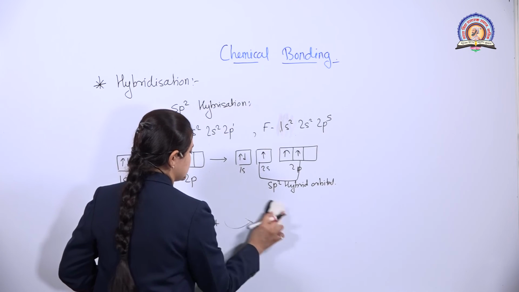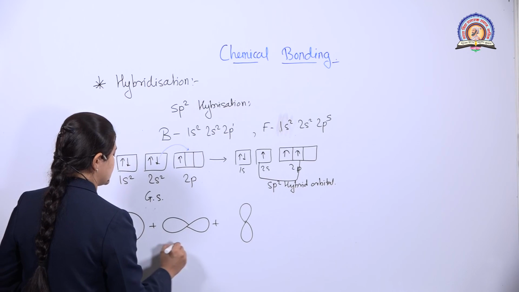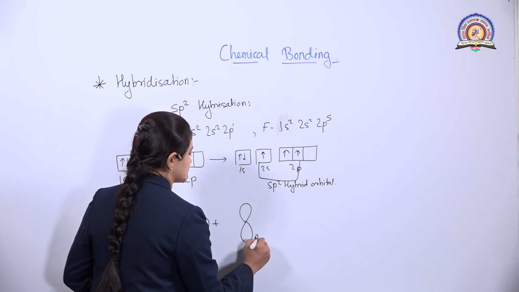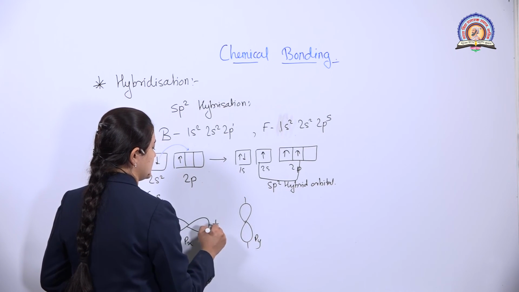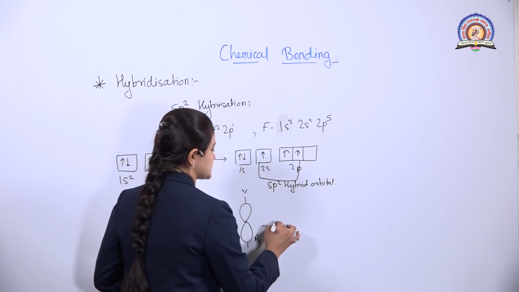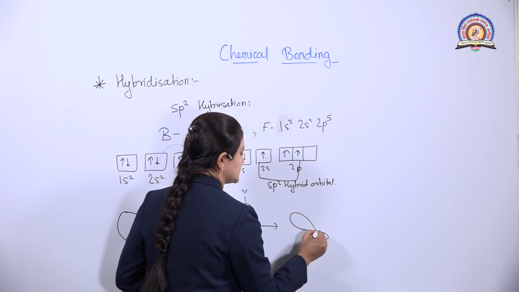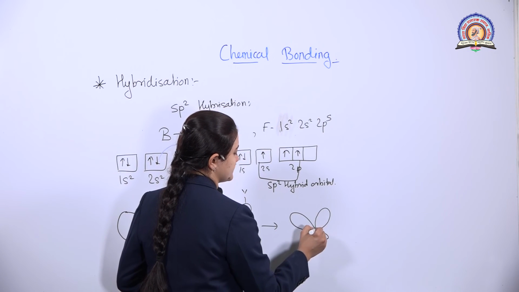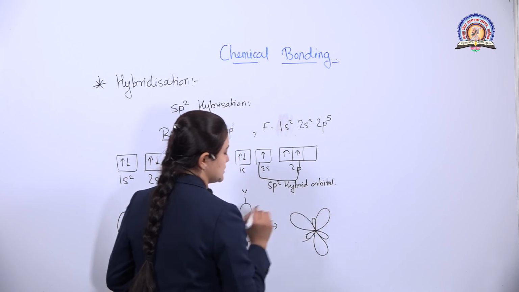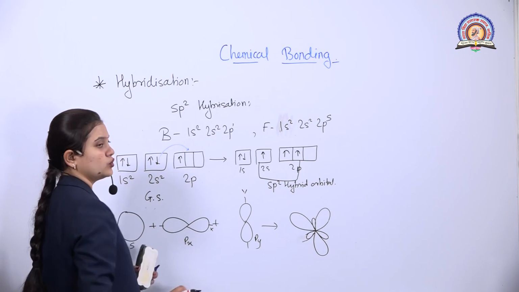Here I will show you like this. This is an s orbital, this is a px orbital, this is a py orbital. When they combine, they form three hybrid orbitals, and the shape of these three hybrid orbitals is like this. Again, one lobe is greater and the other lobe is smaller. That means these are the three hybrid sp2 orbitals.